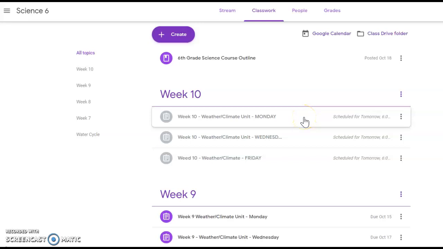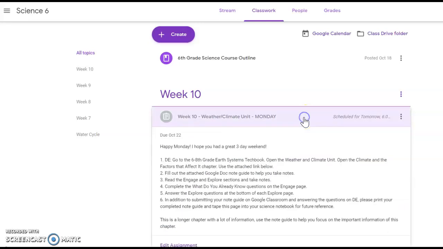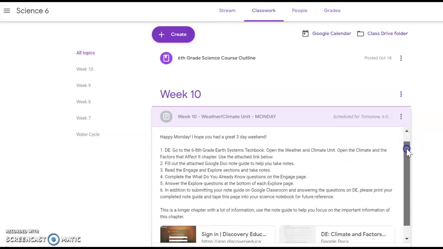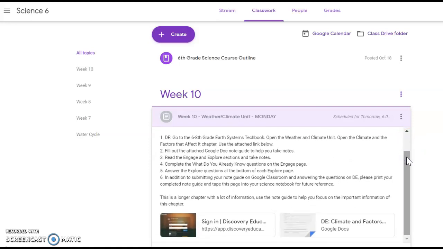So under week 10, you will see Monday's assignment. When you open up Monday's assignment, there are the directions for today's assignment. It is written in steps. And our first assignment today is in Discovery Education.